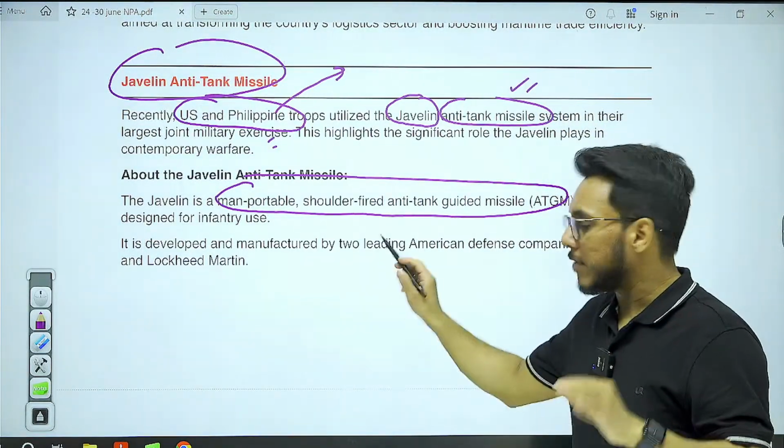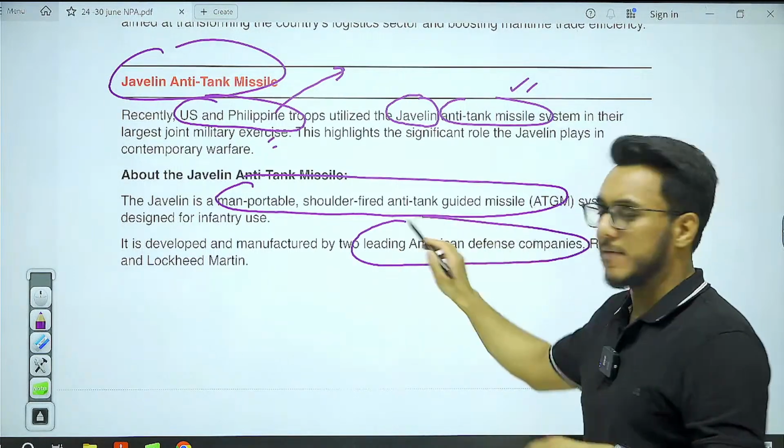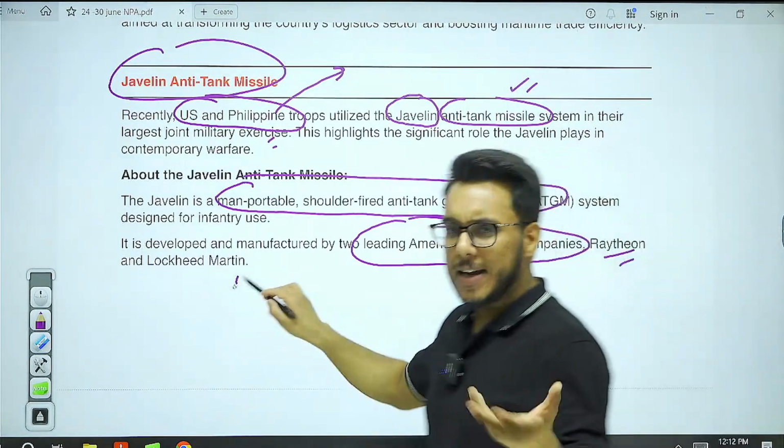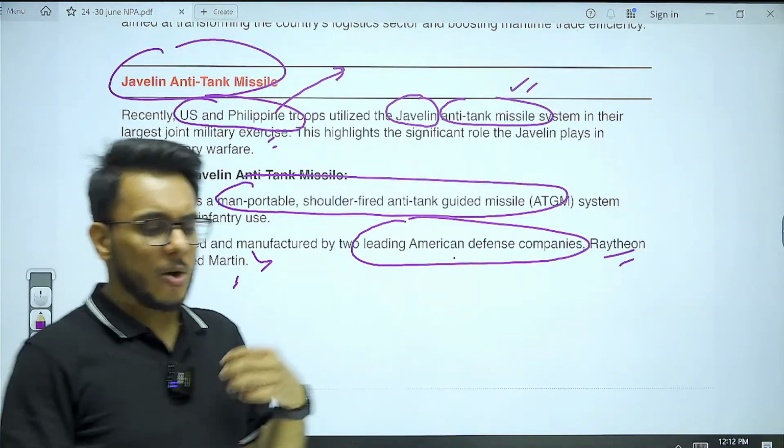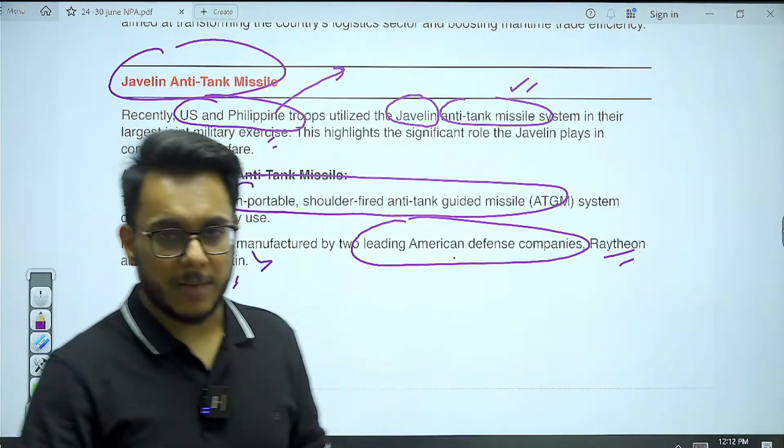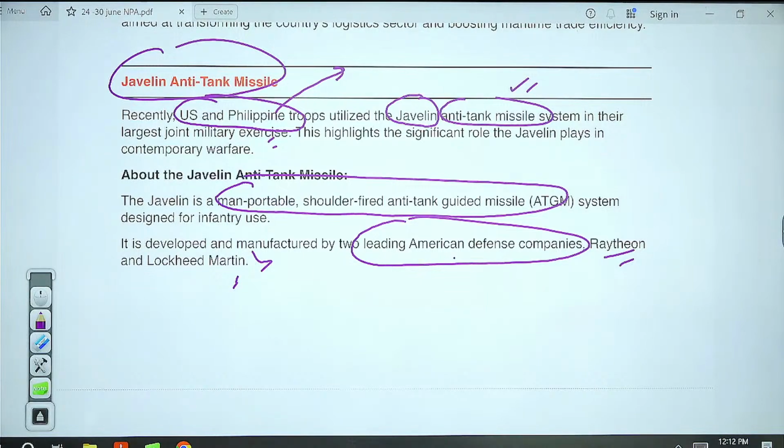Now, it has been developed by whom? It has been developed by the American defense companies, Raytheon and Lockheed Martin. Name is not that much important, but not India manufactured, not Philippines manufactured. It is US manufactured.